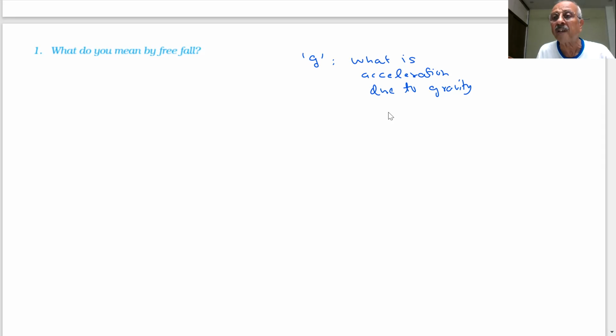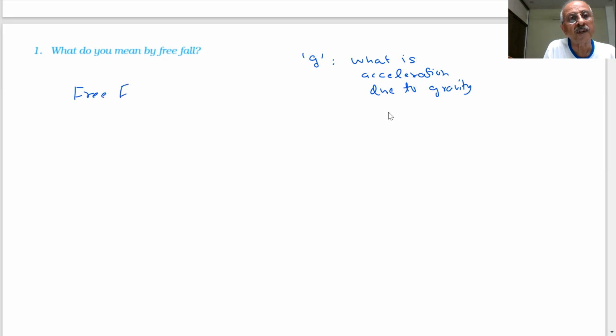Earth is attracting the objects towards itself by a force which is called the gravitational force. When the only force with which objects are being attracted towards Earth is the gravitational force, then we call this a free fall of the objects. Is it correct? Yes, sir.